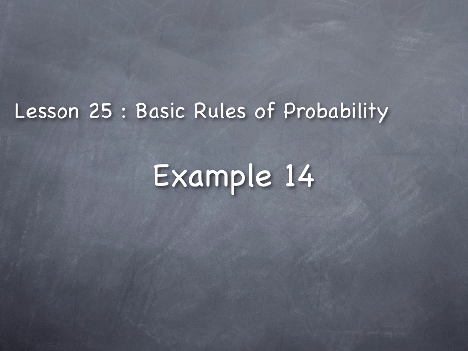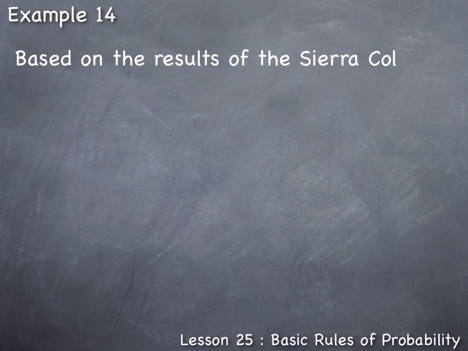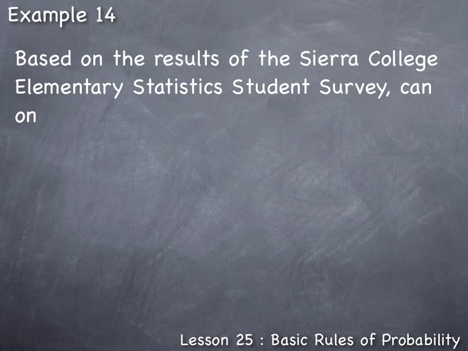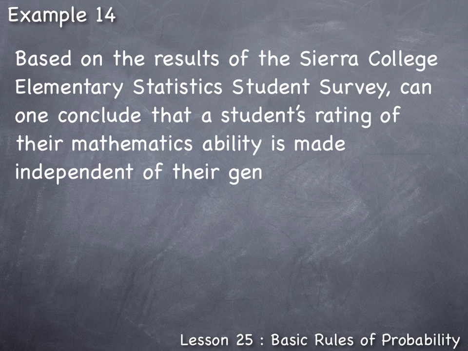Lesson 25, Basic Rules of Probability, Example 14. Based on the results of the Sierra College Elementary Statistics Student Survey, can one conclude that a student's rating of their mathematics ability is made independent of their gender? This question is trying to determine whether these events are independent of one another.